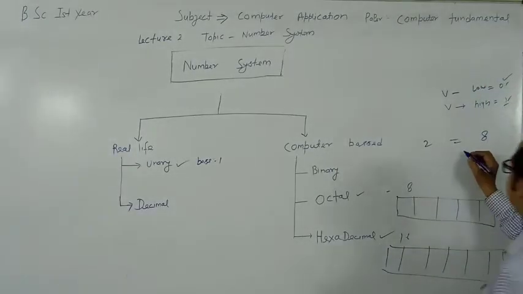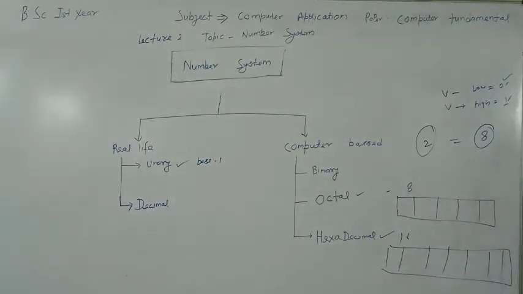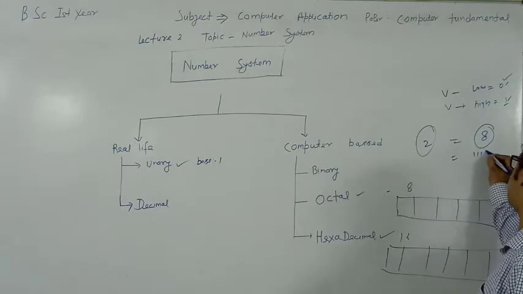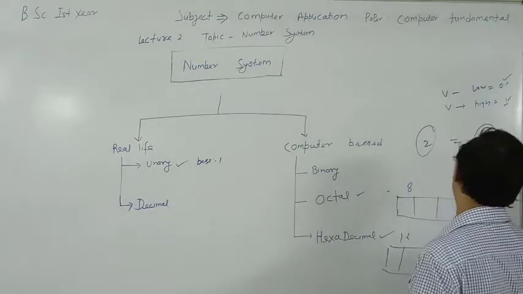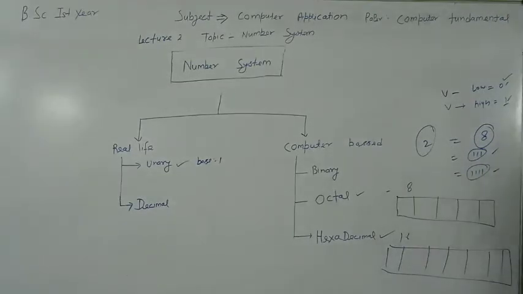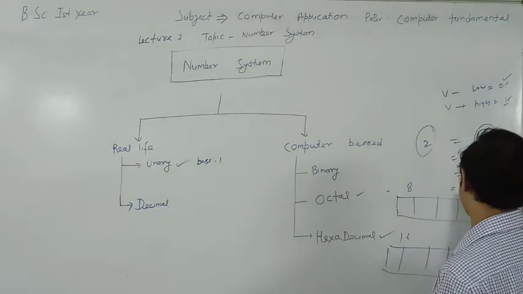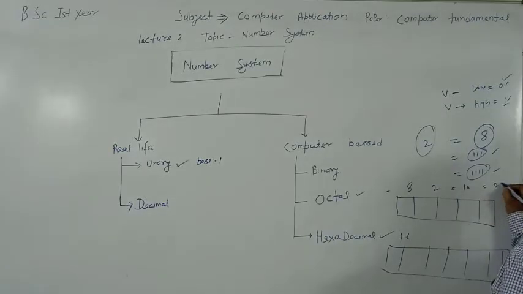So if you have to convert a binary number into an octal number, you require 3 binary digits to make one octal digit, or 4 digits to represent a hexadecimal digit, because hexadecimal has a base of 16 and binary has a base of 2. So 2 to the power 4 means 4 digits are required to represent it.